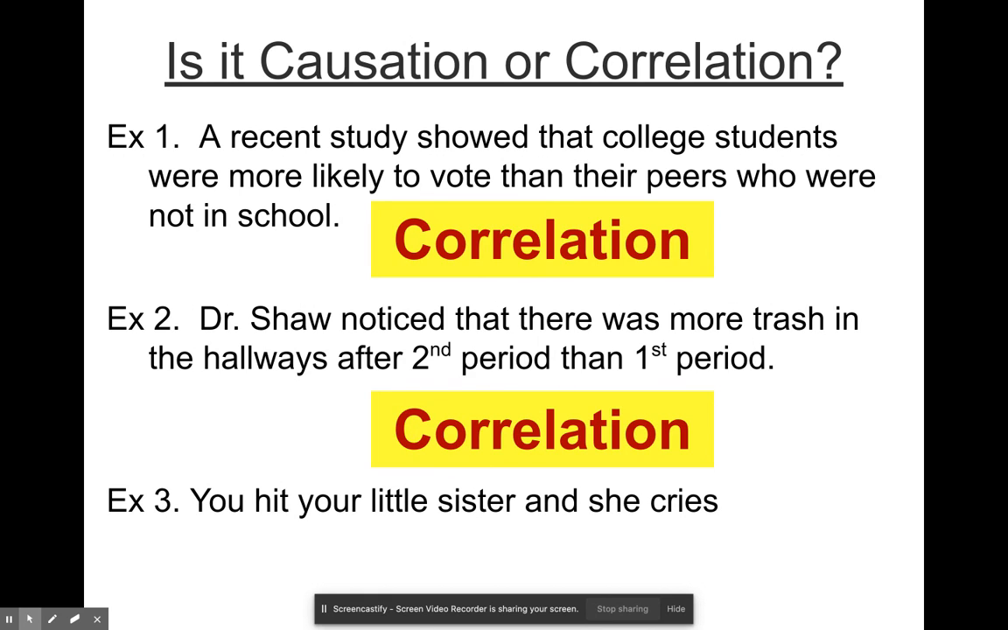Here's the last one. Now, this would be an example of a causation. Hitting your little sister is definitely going to probably cause her to cry, so that is a causation.